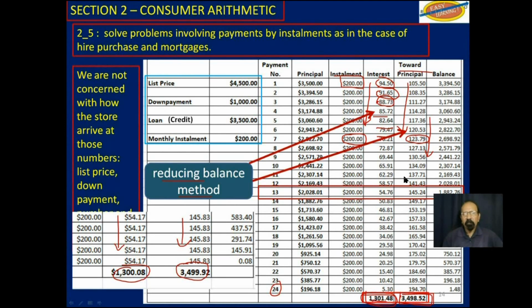By the way, it takes you 13 payments to reach this straight line method, 54.17 and 145.83. 54.76 and 145.23. So 13 payments to reach that stage. Just be aware that there is a straight line method and there is a reducing balance. And also be aware, if you see a table like this, you should be able to understand what it means.